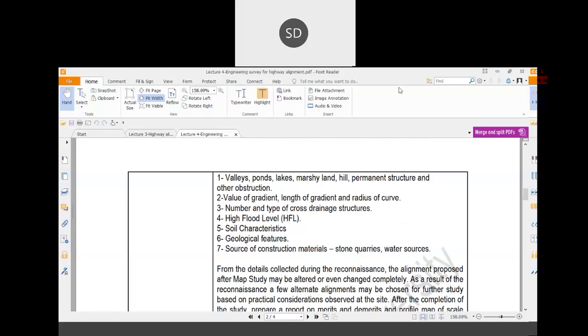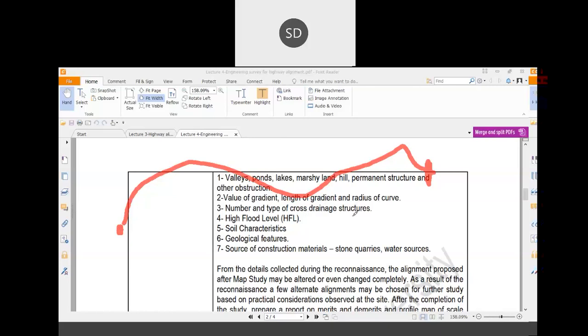Suppose two particular stretches of the area are there, they will check the vertical profile over there, and check whether this vertical profile could be attained using the suitable specifications of the code or not. That is your value of the gradient, length of the gradient, and radius of the curve. For that reason, they need a leveling instrument, and a tangent clinometer to measure the levels and the angles.